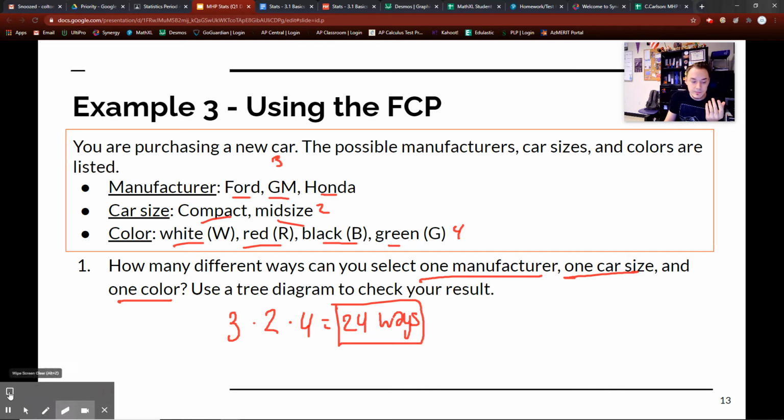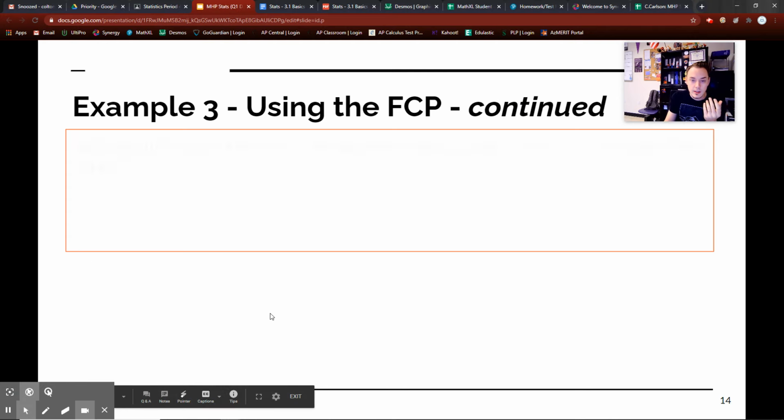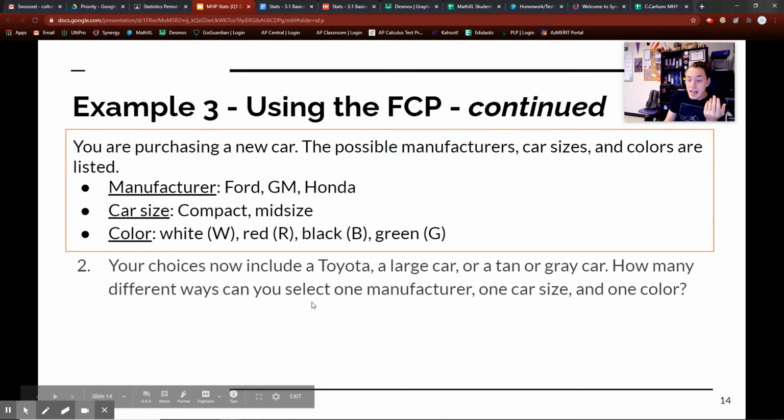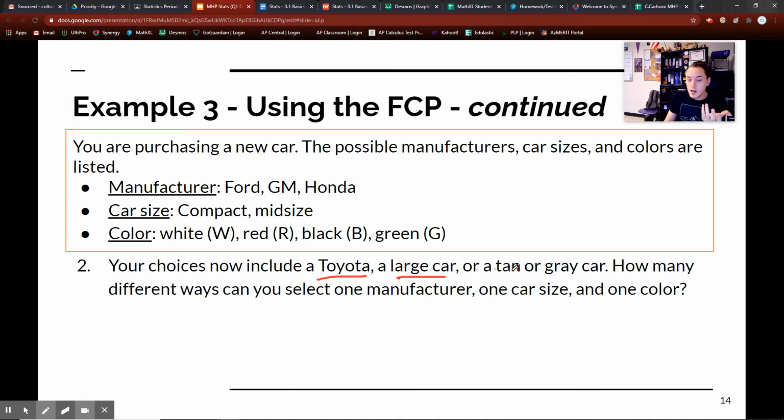Okay, let's erase. Now let's say it's the exact same thing, but what it's asking now is that your choices include a Toyota, a large car, and a tan or a gray car. So that means we're adding 2 different colors here, a tan car and a gray car. And then we're adding a large car here. And then we're adding Toyota.